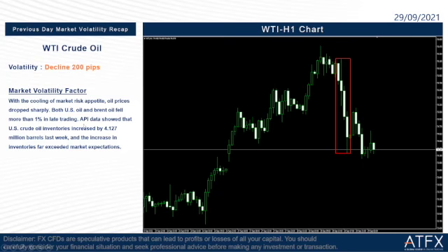API data show that US crude oil inventories increased by 4.127 million barrels last week, and the increase in inventories far exceeded market expectations. So it means what? The inventory is getting larger, which means the market demand is getting lower. So that's why the crude oil price fell last night. This is the reason.